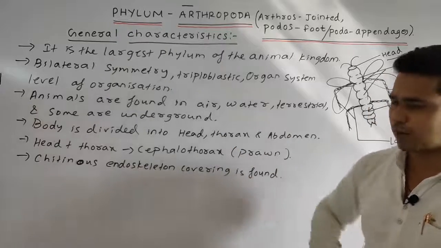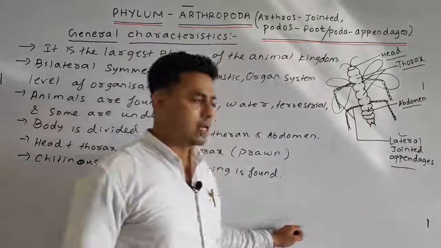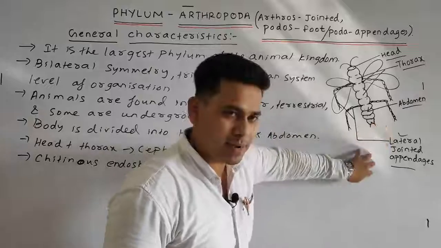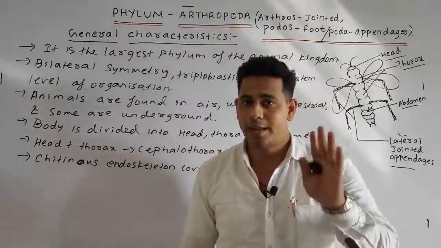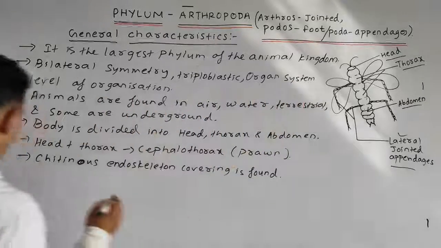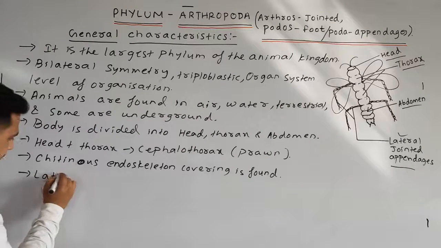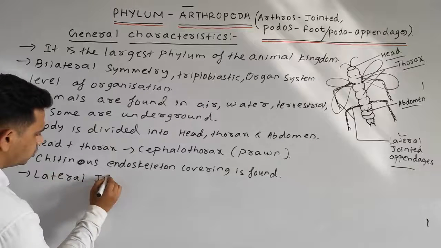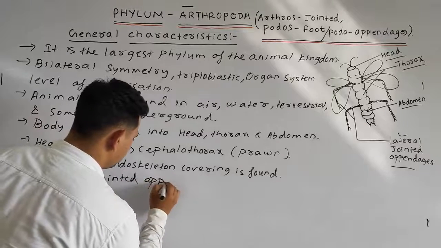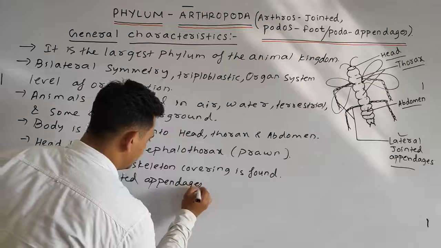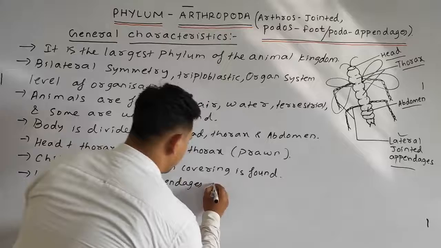Okay, students, next point. Lateral jointed appendages are present. What are present, students? Lateral jointed appendages are present. So we can write our next point: lateral jointed appendages are present.